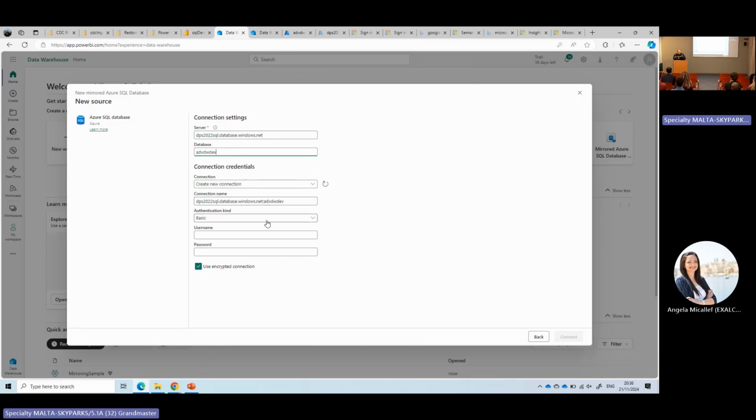So create new connection, organizational account, login.